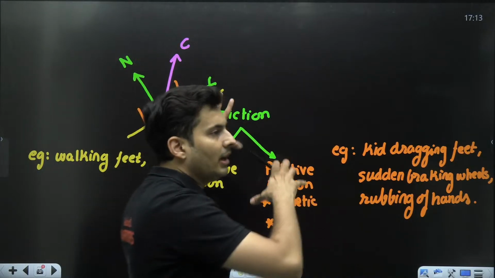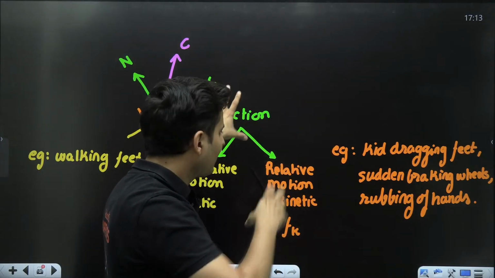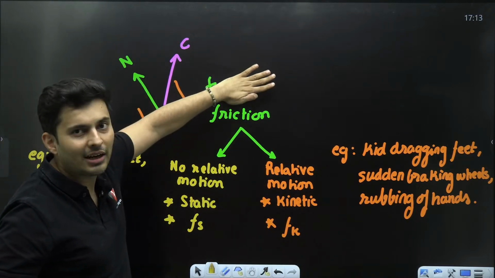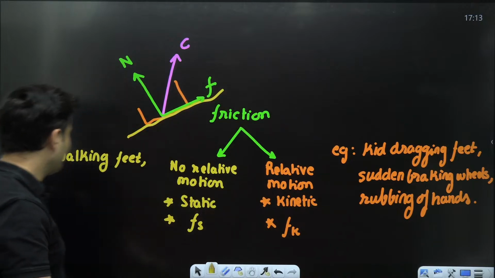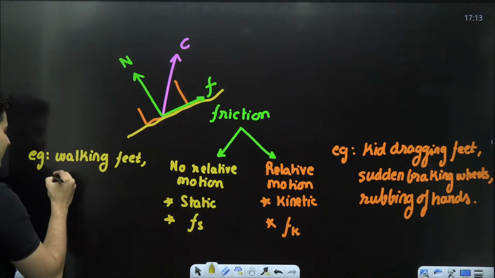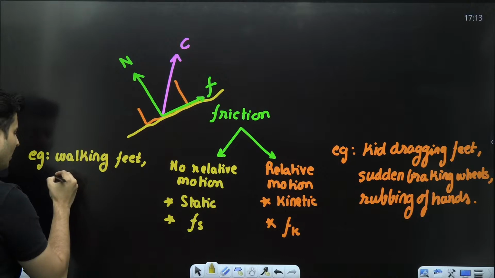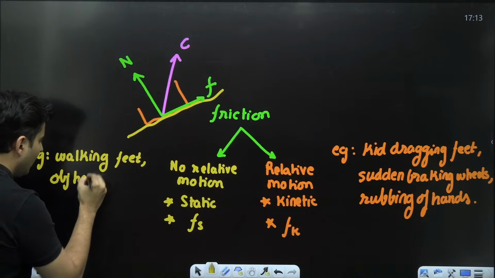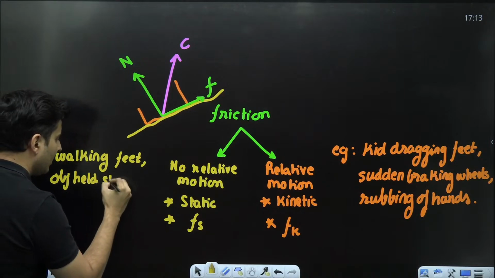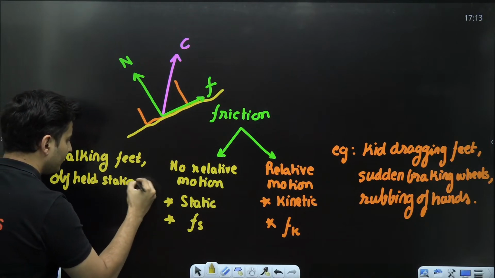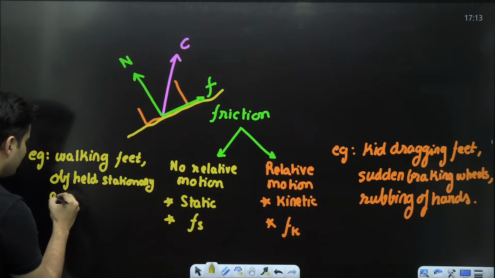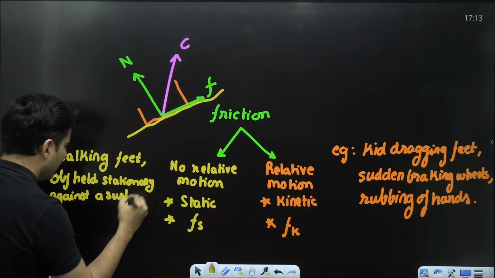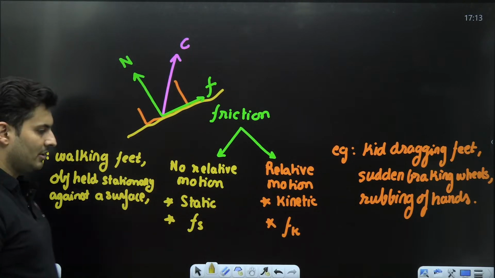More examples of static friction. Imagine somebody is holding a box against a wall. Have you ever tried to hold something against the wall? Something is there and you're just pushing it and it does not slip down. So the friction over there is static in nature. So an object held stationary against a surface, 100% it is static in nature.